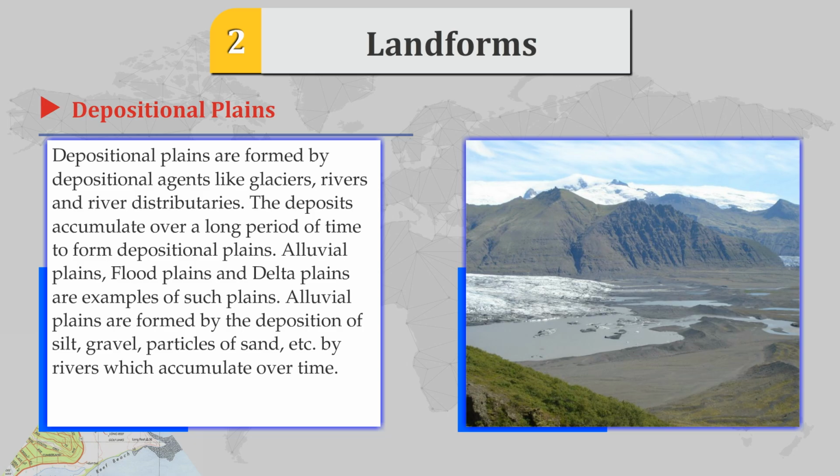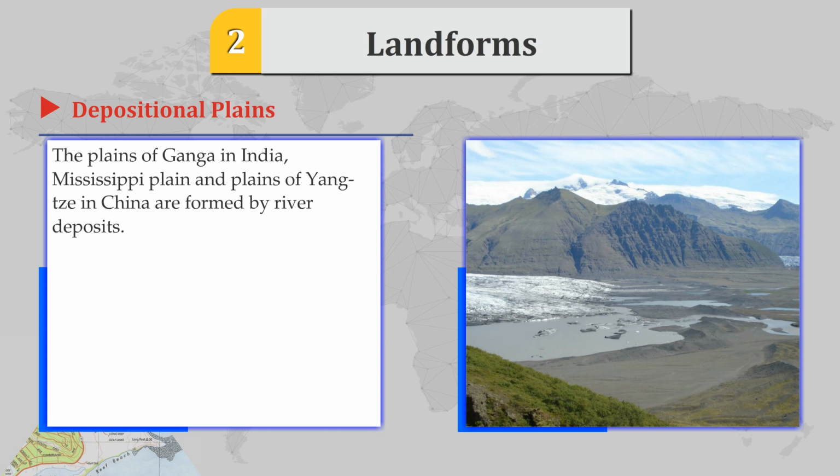The deposits accumulate over a long period of time to form depositional plains. Alluvial plains, floodplains and delta plains are examples of such plains. Alluvial plains are formed by the deposition of silt, gravel, particles of sand, etc. by rivers which accumulate over time. The plains of Ganga in India, Mississippi Plains and plains of Yangtze in China are formed by river deposits.